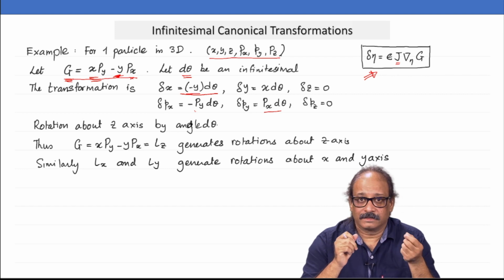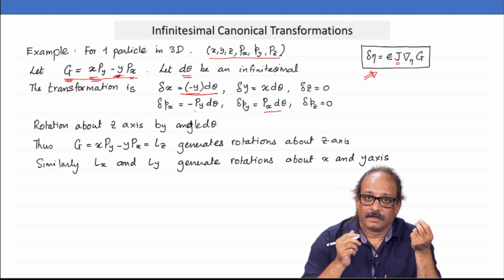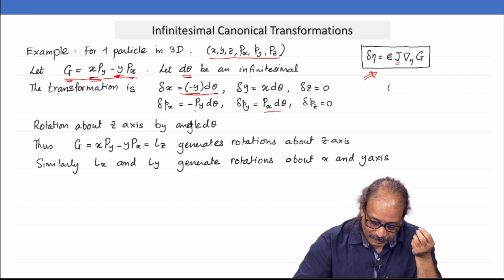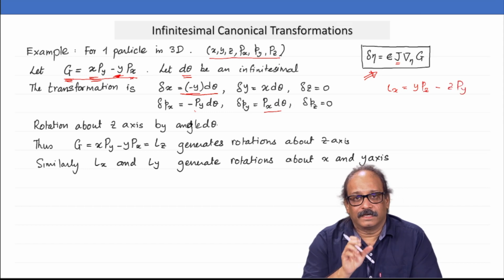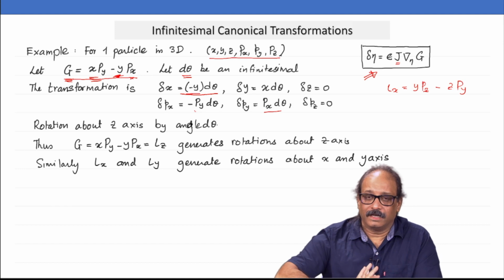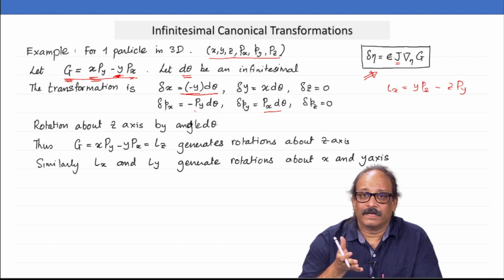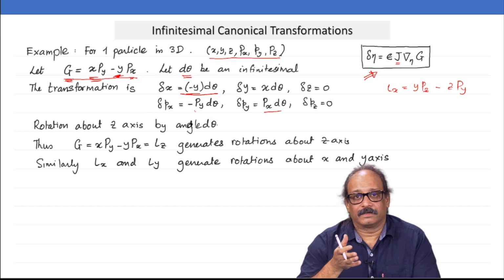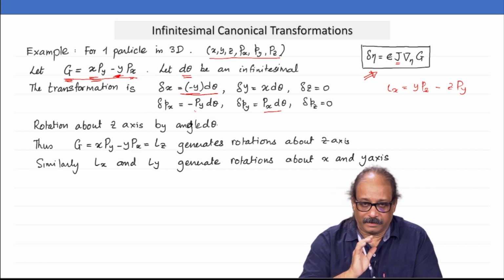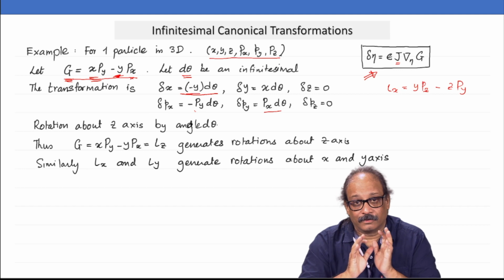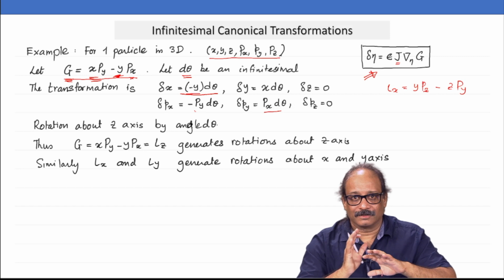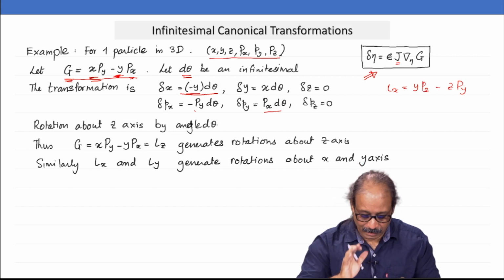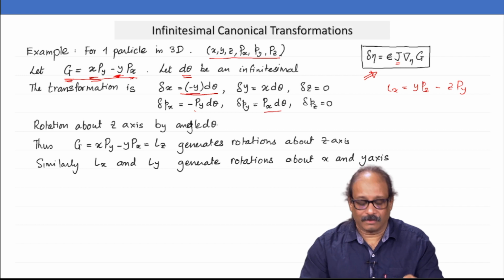Remember, your L x would be y pz minus z py, fine, and this would in fact generate rotations in yz plane, and similarly L y would generate rotations in xz plane. And remember, these are rotations in phase space, which means it is not only rotation in xy plane, but it is also rotation in px py plane, leaving both z and pz constant.